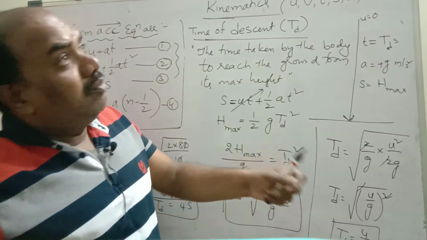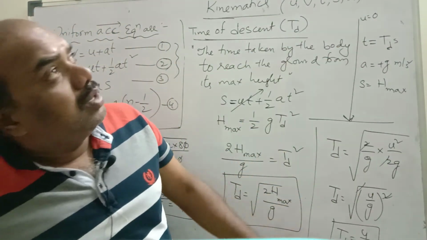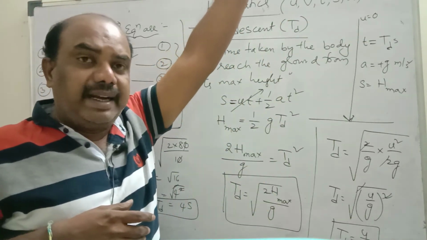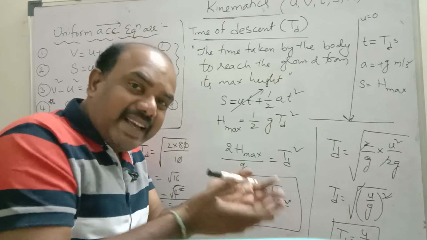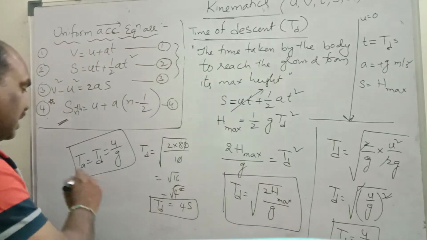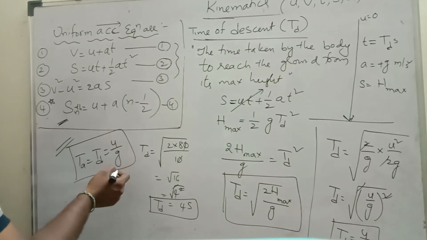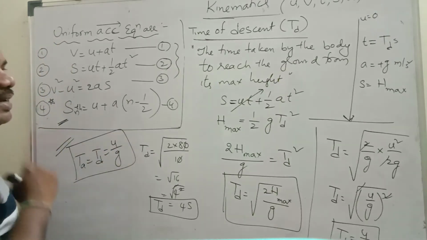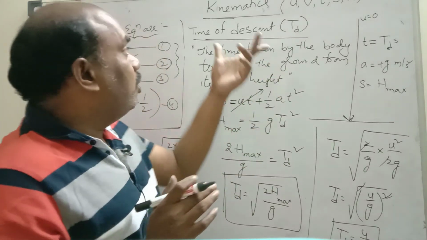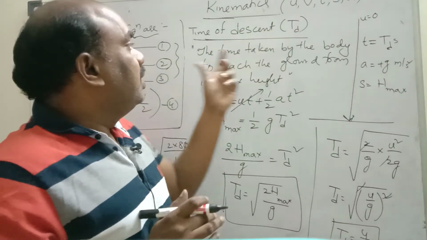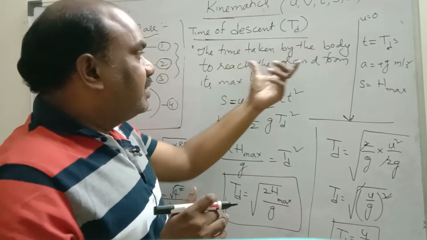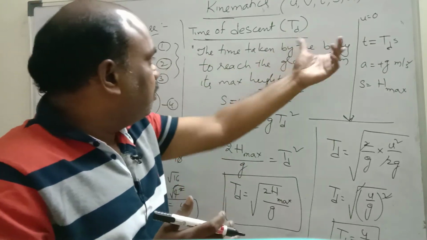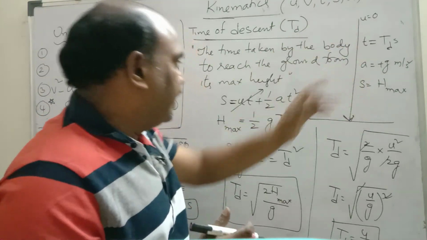If you throw a body upwards and it takes 5 seconds to reach the maximum height, to catch that ball again it takes 5 seconds only. Once again I will remind you, the time taken by the body to reach the ground from its maximum height is called time of descent.